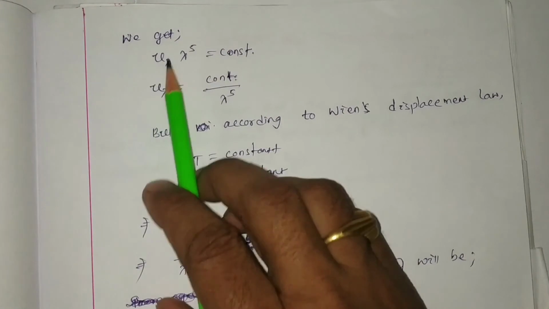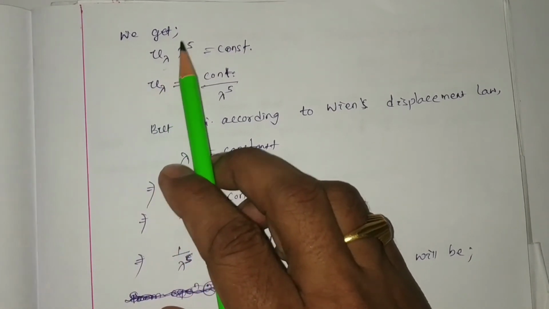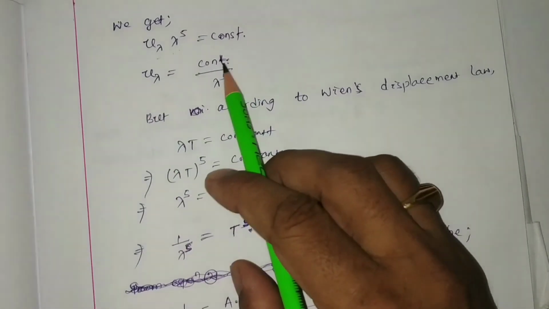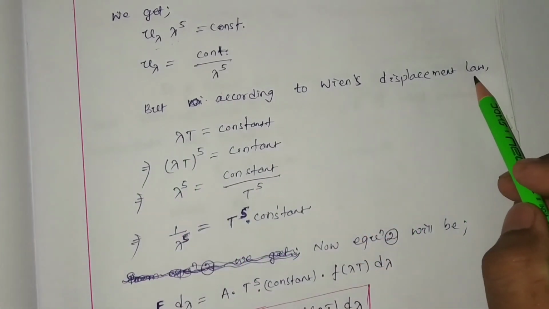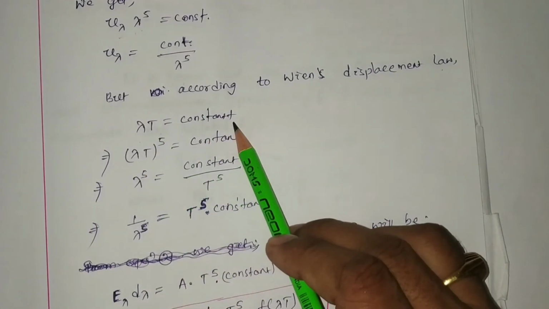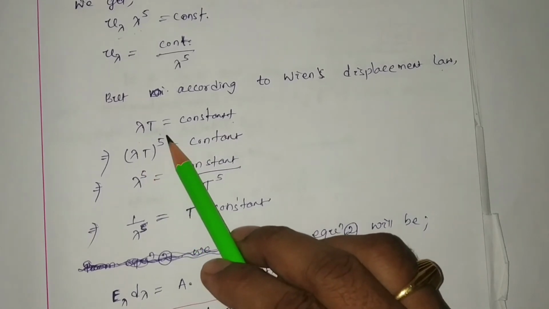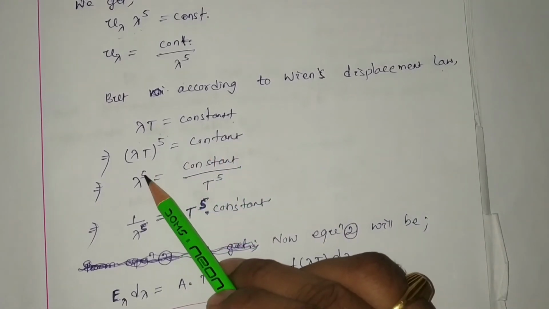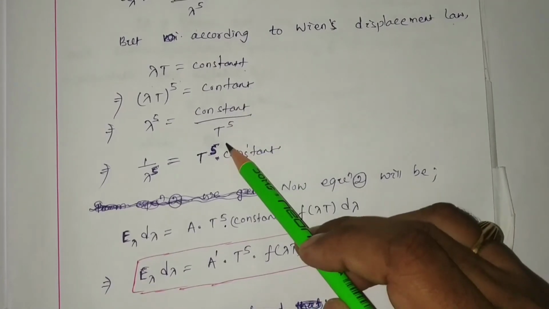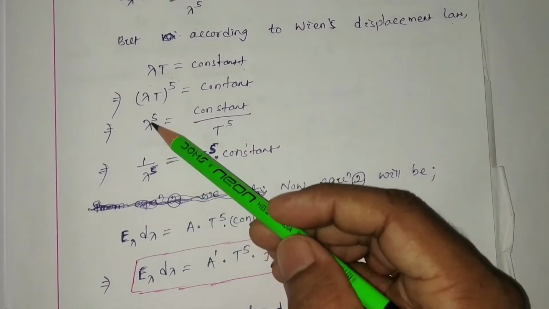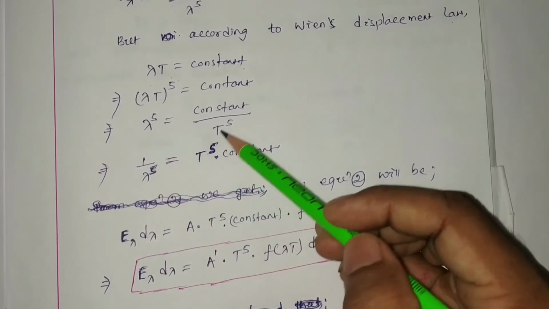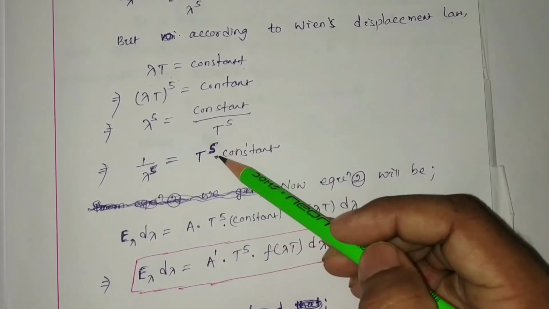We get u_lambda lambda to the power 5 equal to constant. Now u_lambda is constant by lambda to the power 5, but according to Wien's displacement law, lambda T equal to constant. So lambda T to the power 5 equal to constant, so lambda to the power 5 will be constant by T to the power 5. Hence 1 by lambda to the power 5 is just the reverse, T to the power 5 into constant.